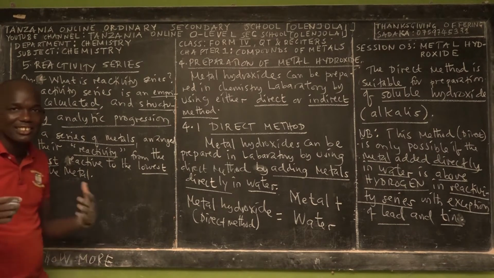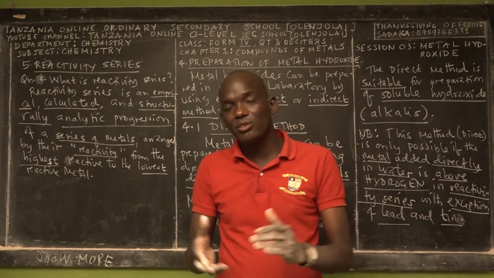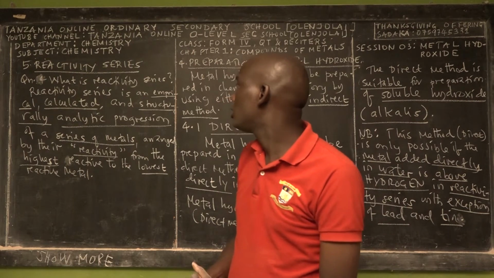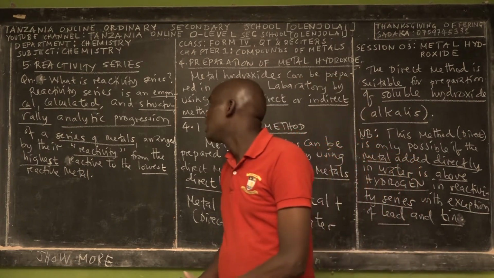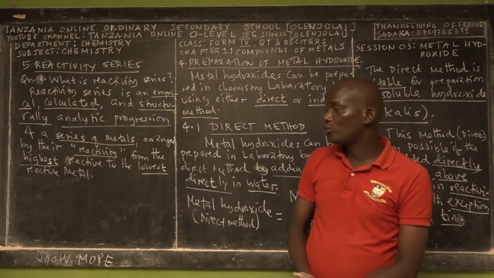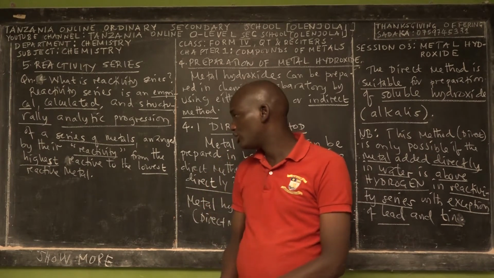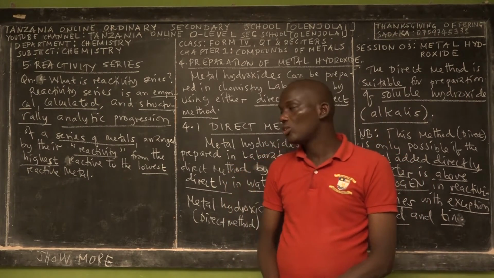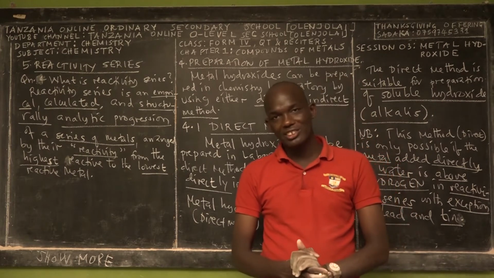Don't underline it. I just underline it to show you the keywords. What's the reactivity series again? Reactivity series is an empirical, or calculated, or structurally analytical progression of series of metals arranged by their reactivity from the highest reactive metal to the lowest reactive metal.